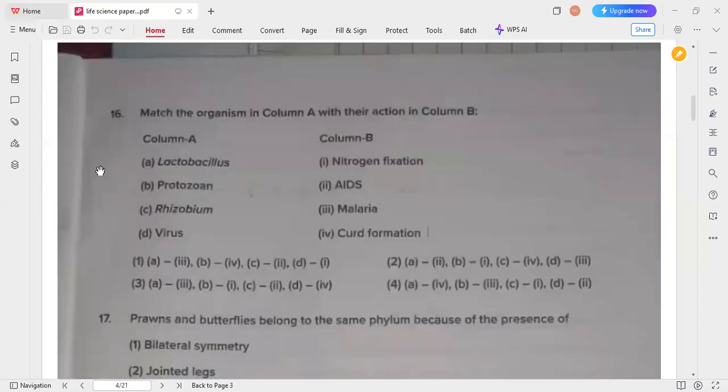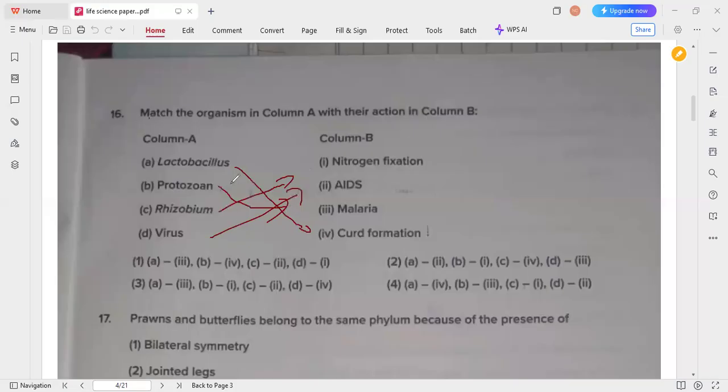Next question, match the following. Match the following questions are the easiest ones. They have given two columns. In the first column: lactobacillus, protozoan, rhizobium, virus. By one option itself, we can choose the answer. Lactobacillus usually performs curd formation, protozoan is malaria, rhizobium is nitrogen fixation, then AIDS comes under virus, acquired immunodeficiency syndrome, caused by human immunodeficiency virus, HIV.